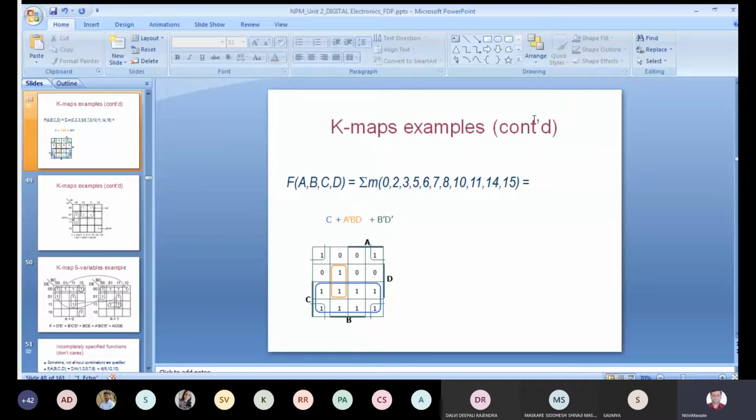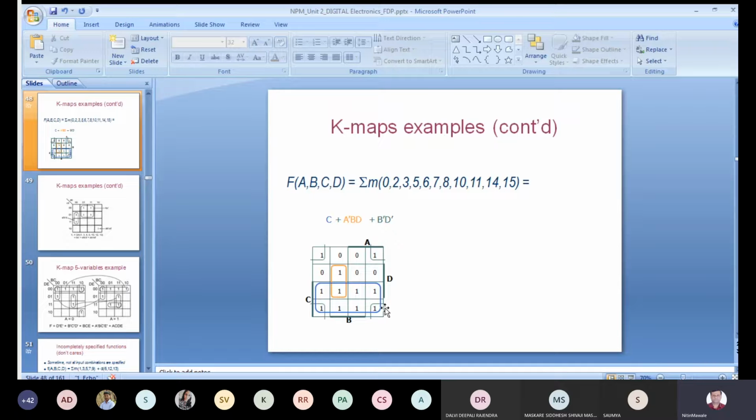You can just see what you have to do while solving a 4 variable K-map. You have to start with octet first, because in your books they have told that you should start with grouping of single cell, then 2 cells, then 4 cells, and then 8 cells. But for an optimum grouping, if I go in that fashion, my answer will go wrong. So you should follow this reverse process. Start with grouping of 8 first, as many as possible.